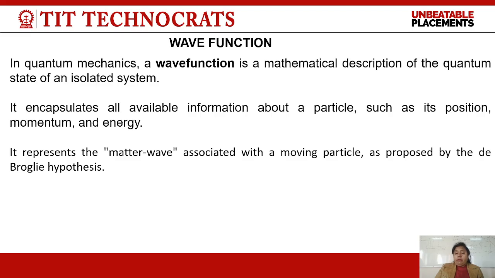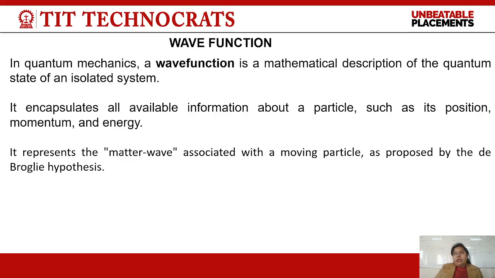What is the matter wave? As said earlier, a matter wave is a wave which is associated with a moving micro particle, and this is given by de Broglie. So, what is the wave function now? Wave function is a mathematical description of a matter wave, and it contains all the information about the particle, such as its momentum, its position, and its energy. Or we can say that wave function represents an isolated quantum state.